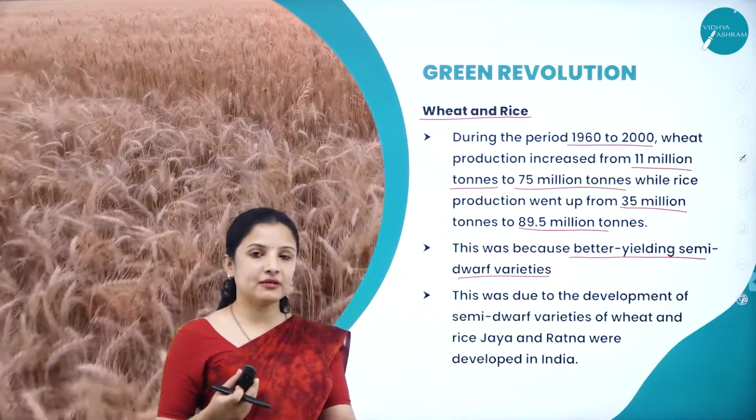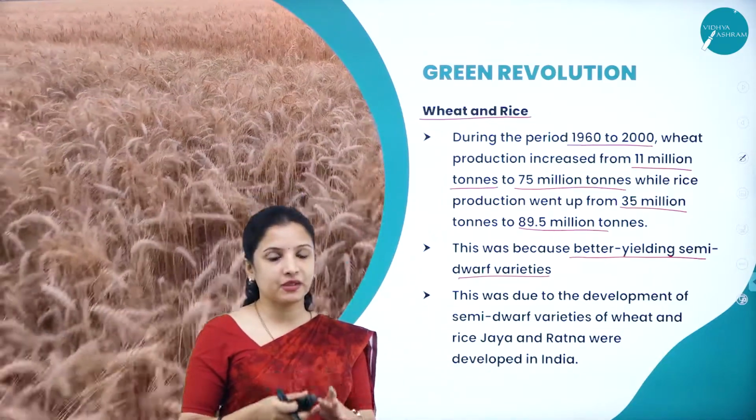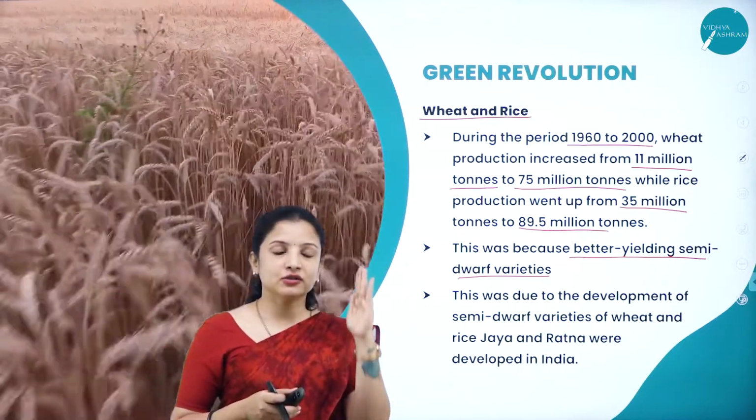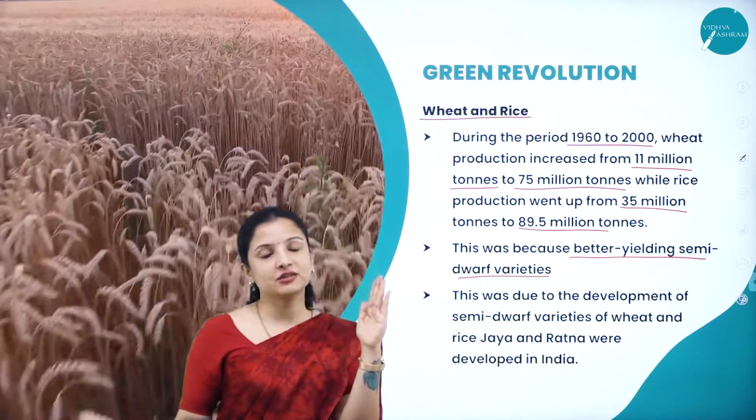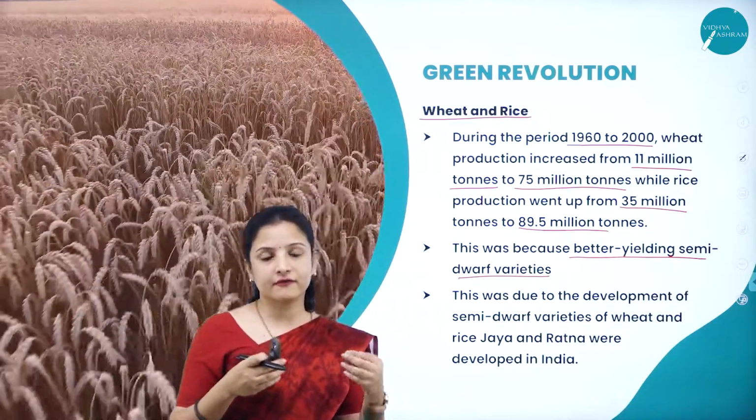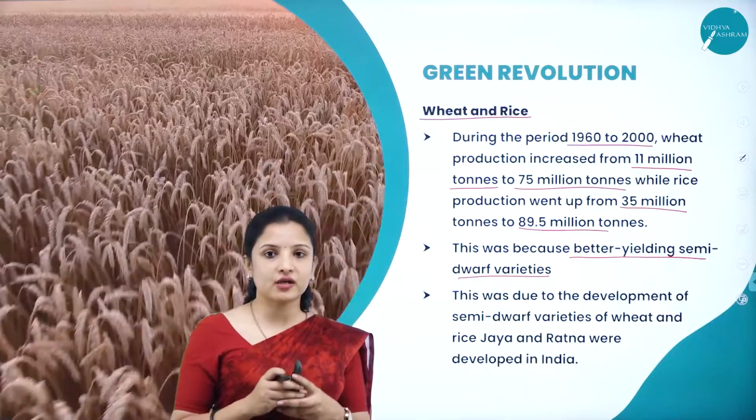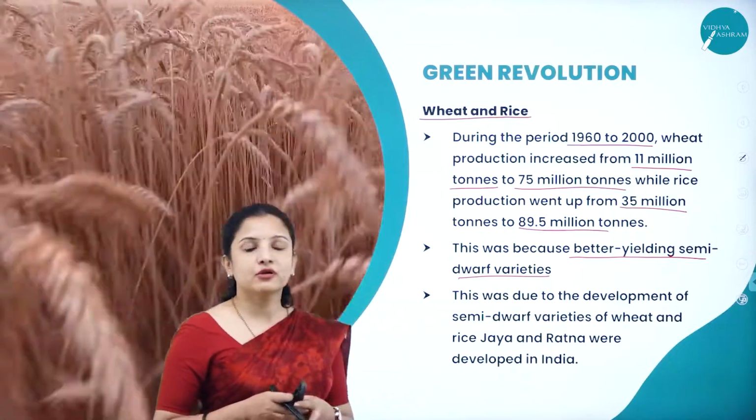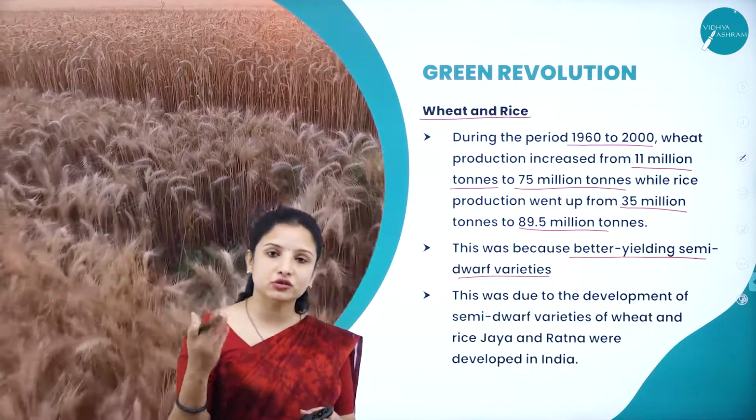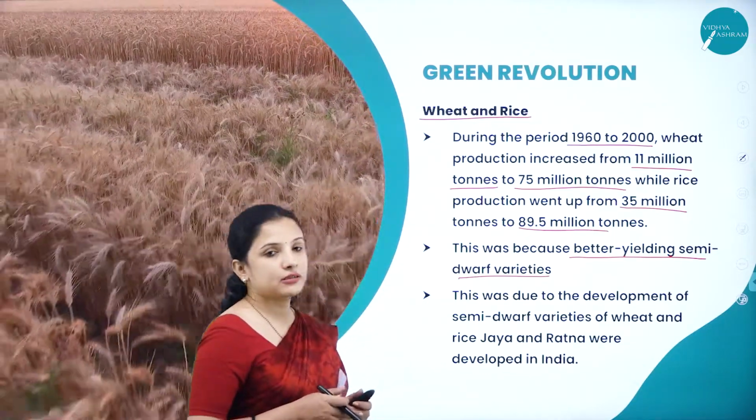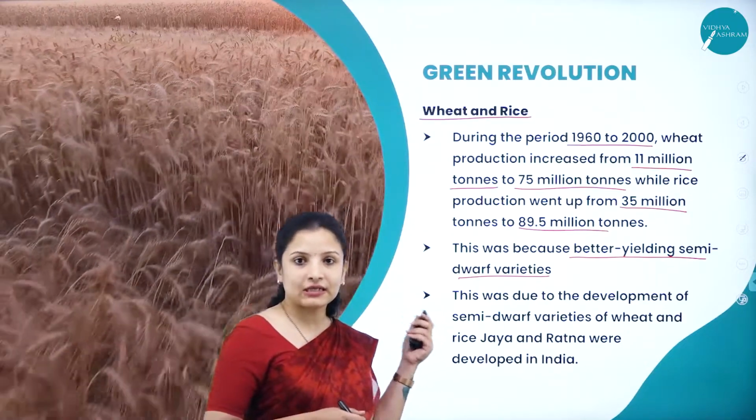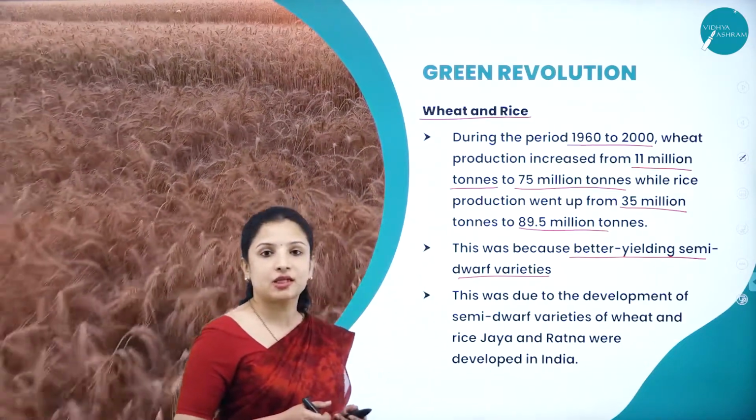But dwarf varieties will always be able to withstand the wind current, so that they will stand erect. If they stand erect, the rice grains will not fall on the ground. Therefore, how much yield will be got by the farmer? He will get so much yield during the harvest. So that is why, because of the development of new dwarf varieties of rice and wheat, and also better yielding varieties by the plant breeders, the production of wheat and rice in India rose drastically from 1960 to 2000.